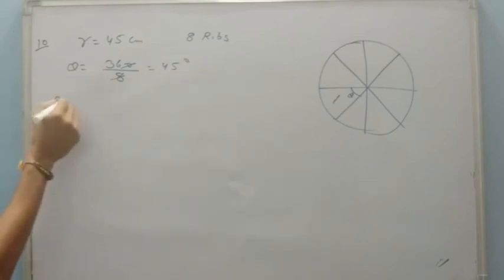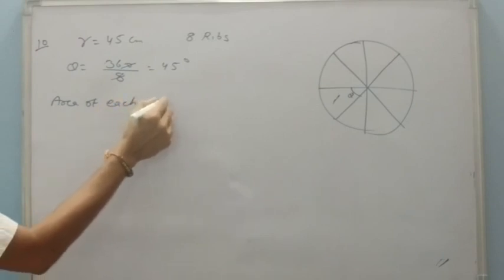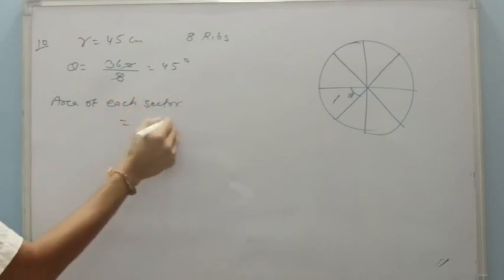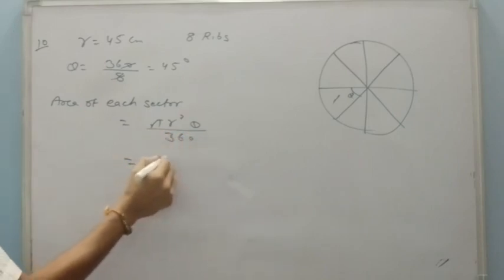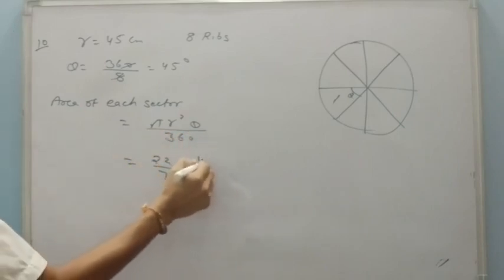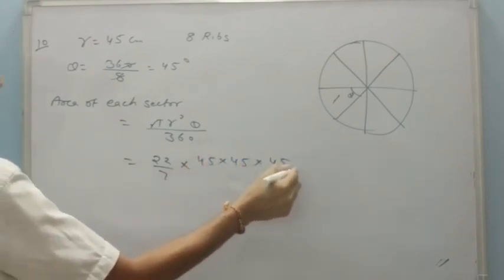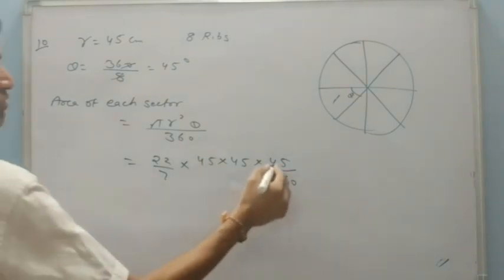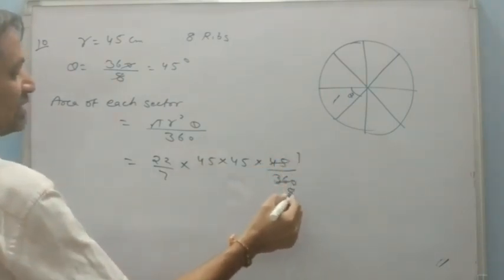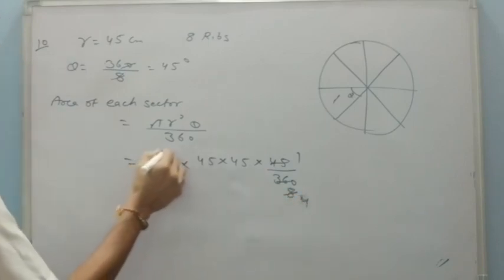So the area of each sector is pi r square theta upon 360, means 22 by 7, r is 45, 45, theta is also 45 upon 360. That will be 45 upon 8, divided by 2, it is 4, it is 11.